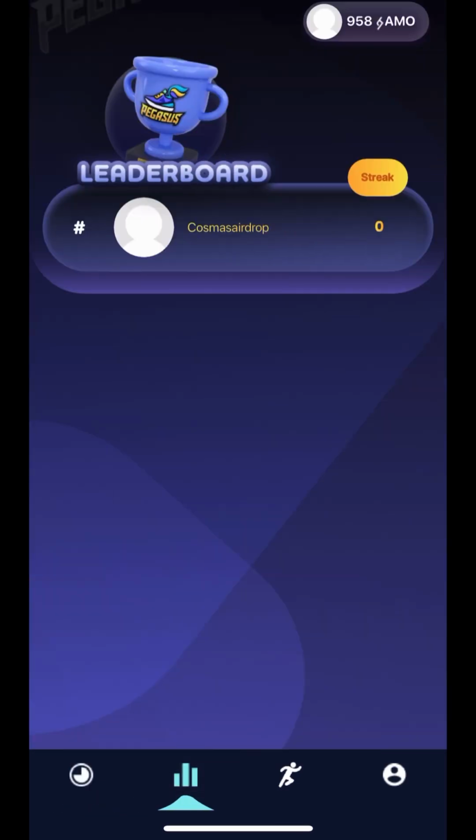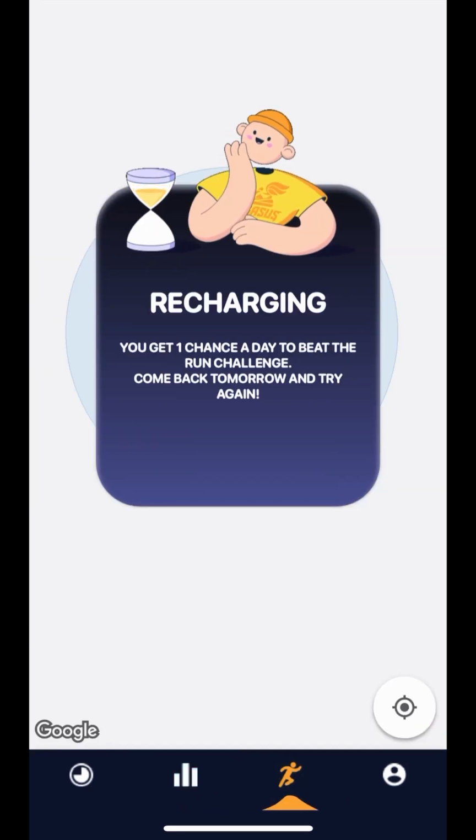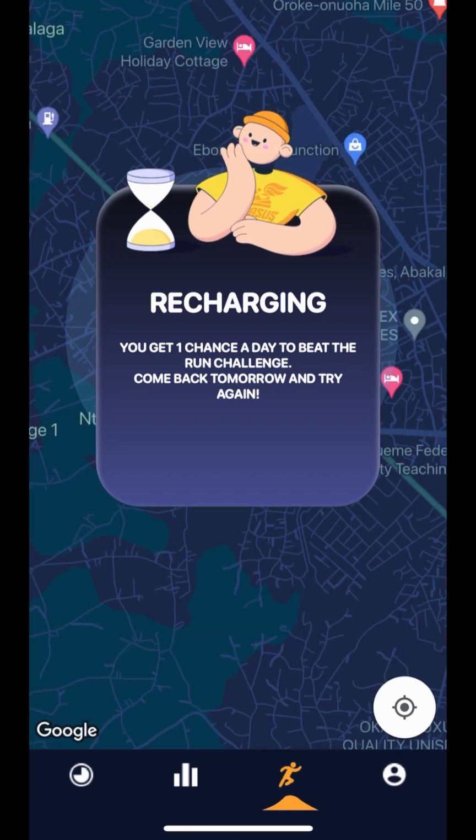Another way that you can make more AMO is by running. As you can see, this app actually pays you to be healthy. All you need to do is to fix a time that you are going to be performing your exercise. The more you run and mine in this app, it deals with distance and it calculates your distance, and it pays you off, guys.